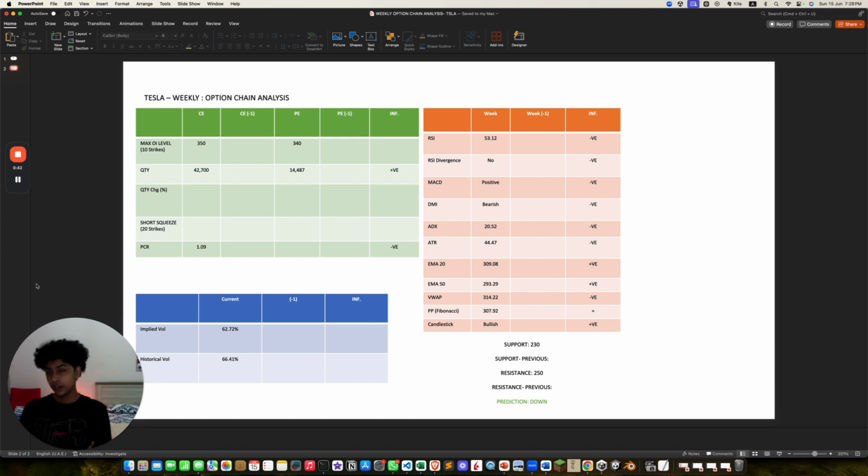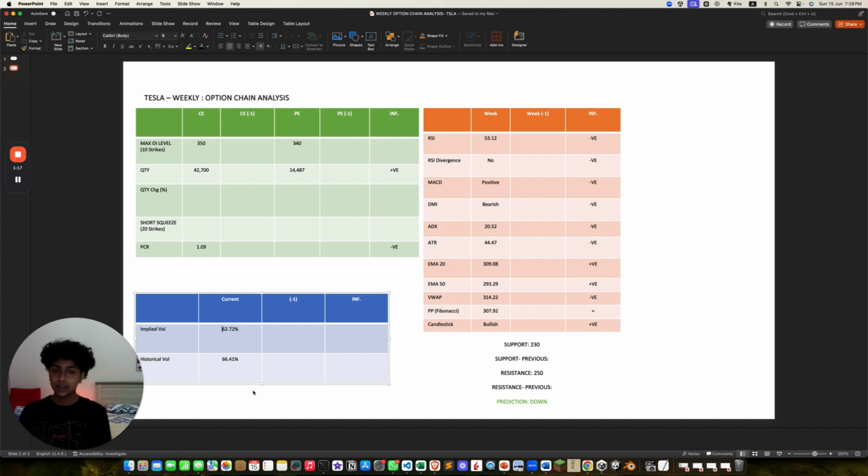Now, the current max OI level for the CE is 350 and 340 for PE, where the open interest at the 350 strike level is 42,700, and the open interest at the PE is 14,487. The current put to call ratio is 1.09, which is negative, and the quantity is positive because the call's open interest is more. The implied volatility currently is 62.72%, and the historical volatility is 66.41%.